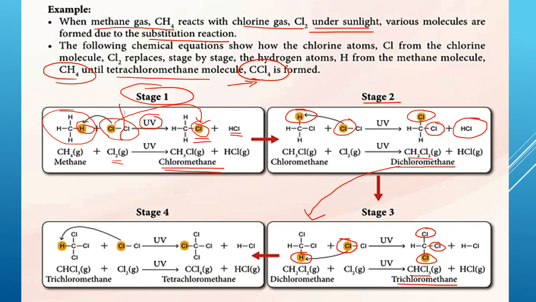And then the trichloromethane, the fourth chlorine atom, dia replace satu lagi hydrogen atom. So now full sudah, 4 chlorine atoms, CCl4. So this is tetrachloromethane. Inilah contoh substitution reaction.